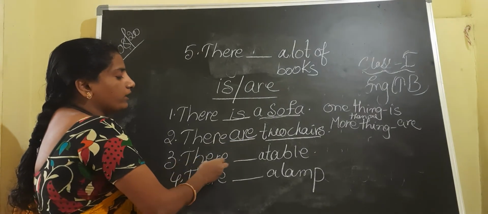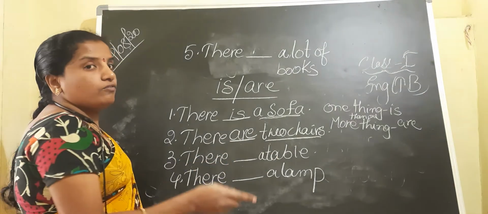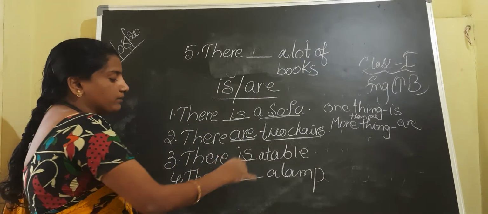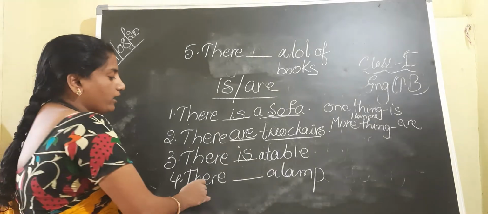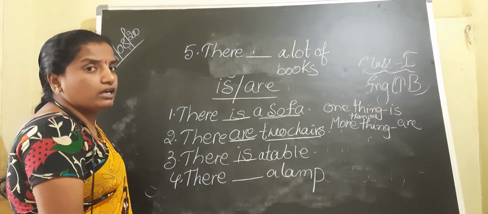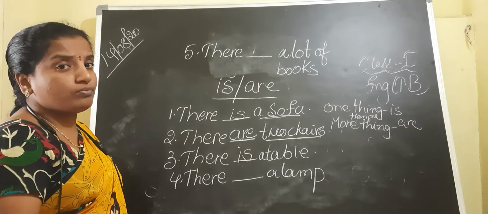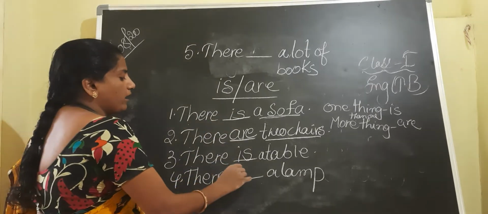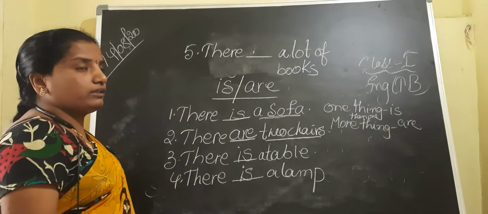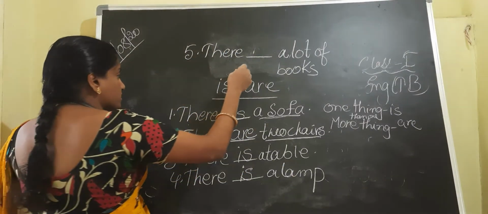Here, children, there dash a table. One table we are talking about. So we have to use is. Okay. There dash a lamp. How many lamps we are talking about? One lamp, is. There are a lot of books. There are a lot of books.